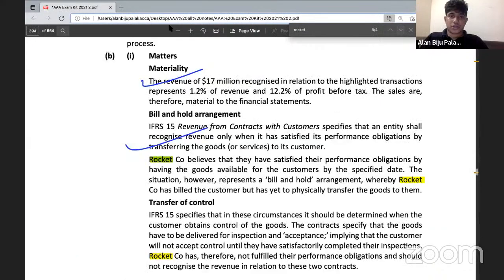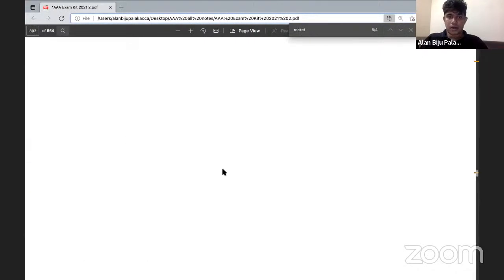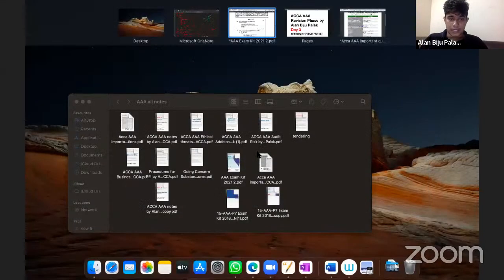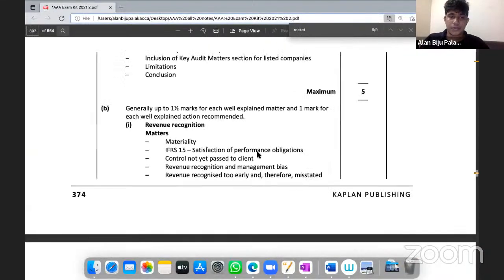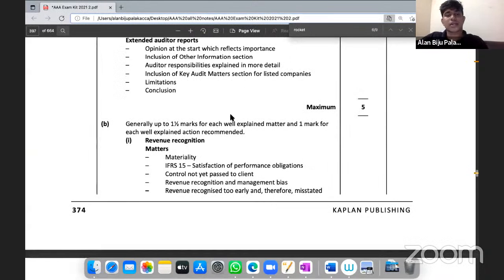We actually forward to discuss the marking scheme of the matters to be considered and further actions part. So this is how the marking scheme will be like. You will be getting 1.5 marks for each well explained point, and 1 mark for the materiality calculation.